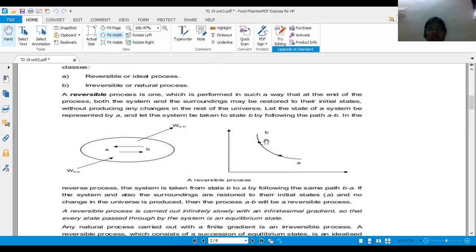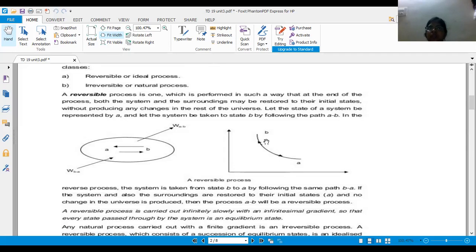Actually, a reversible process is an ideal process, because in our actual process we will not get 100% efficiency. It always gets less than 100% efficiency. Why? When you are running the engine, it will have some losses like friction, heat losses, pumping losses.